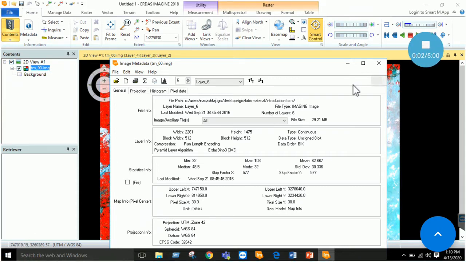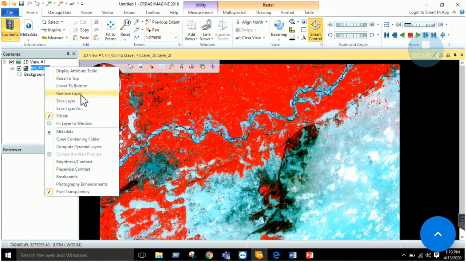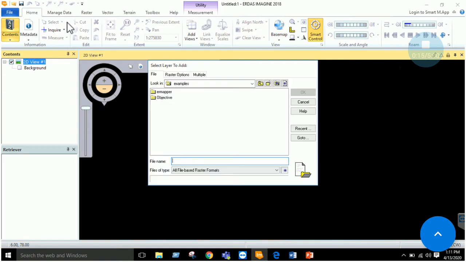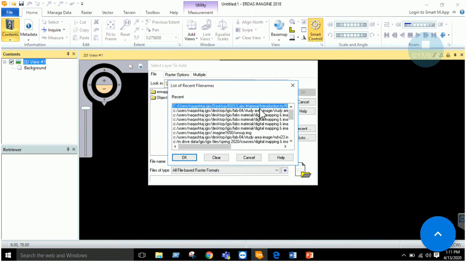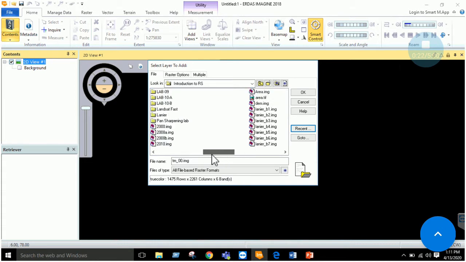Now once we are clear with some basics, let's remove this data. Here you can see remove layer, and you can click on this and the layer will be removed. Right now let's add another data set by browsing to our folder.